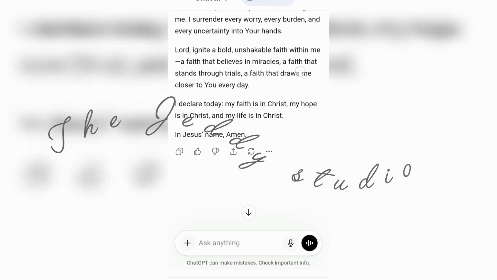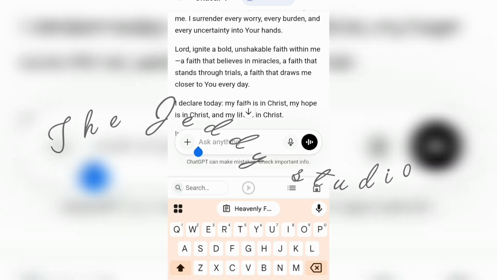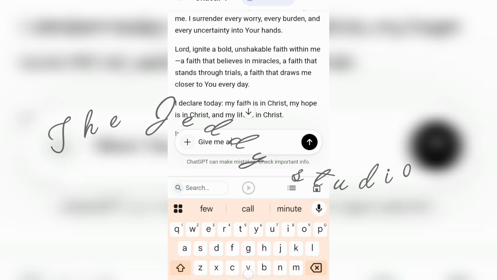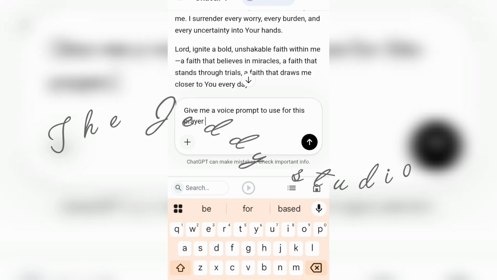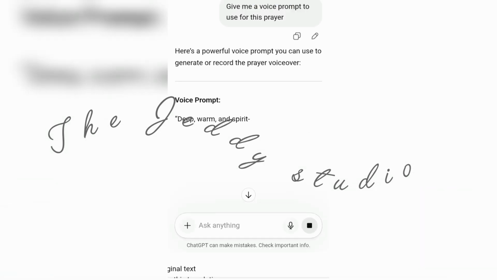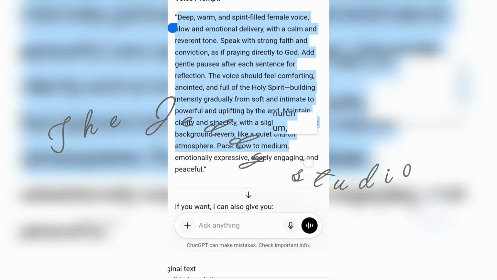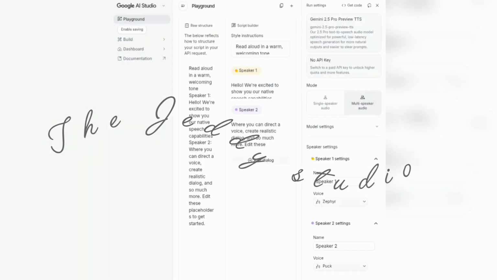Now this is my prayer, so I will click here and I will copy the prayer, and then I would say give me a voice prompt to use when generating the voiceover. And then this is my voice prompt. So I will go to Google AI Studio to create my prayer.